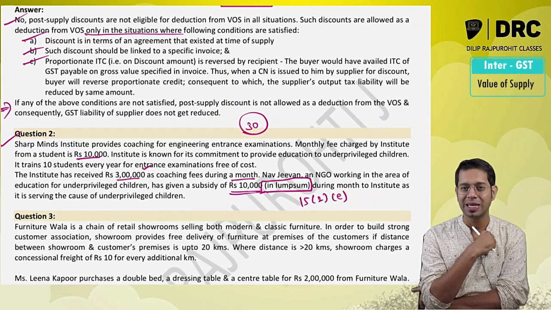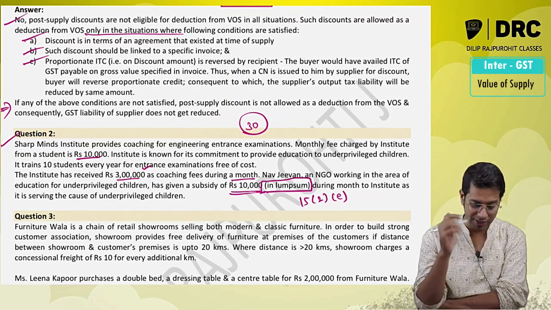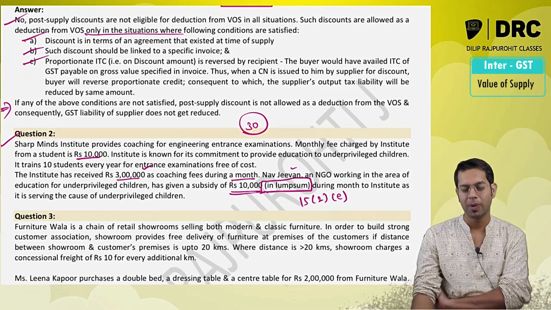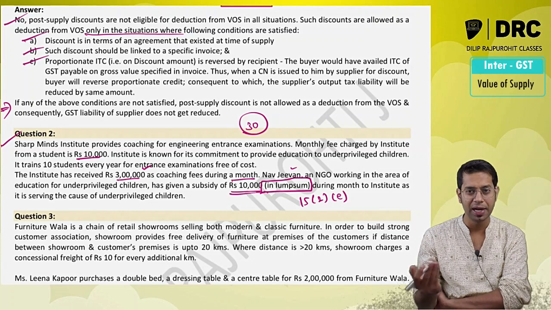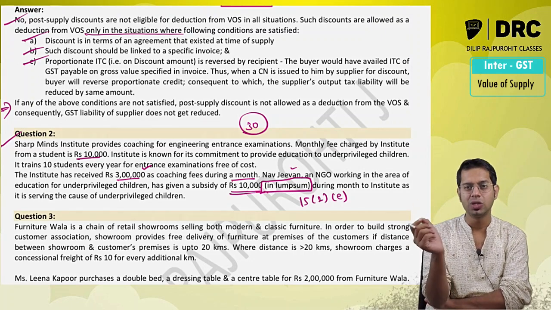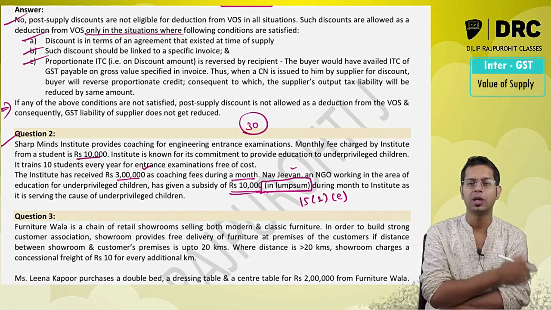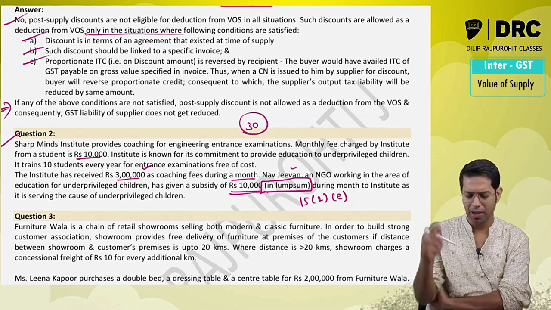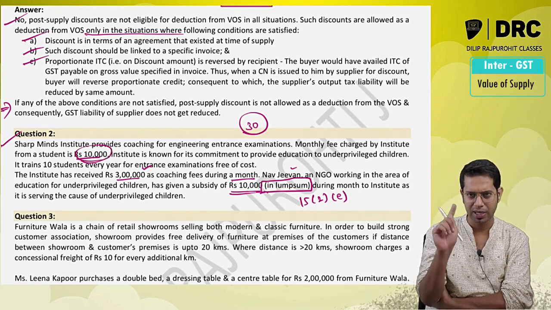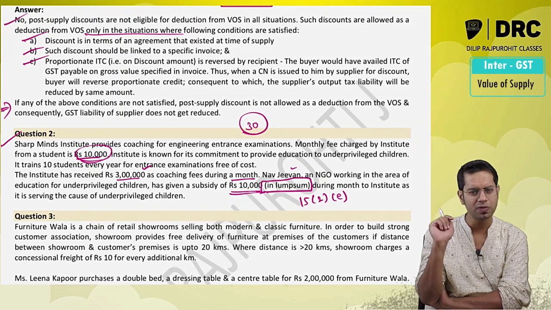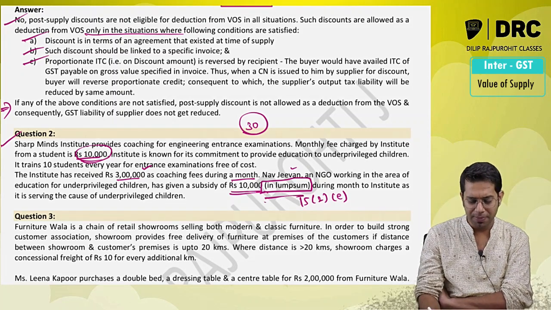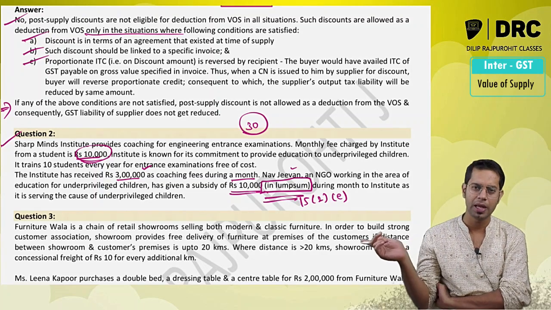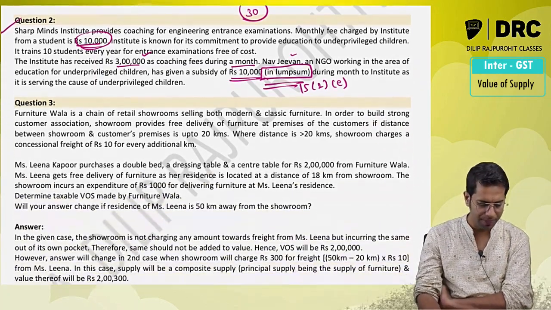In the present case, the subsidy of rupees 10,000 which is given by Nav Jeevan, an NGO working for education of underprivileged children, is not directly linked to the price. Sir, how do you say it is not directly linked to the price? Is the price, the amount which is charged to the student, increasing or decreasing because of this subsidy? No. This is a lump sum subsidy which they have received. It is not directly linked to the price, therefore it will not be reduced from value of supply.